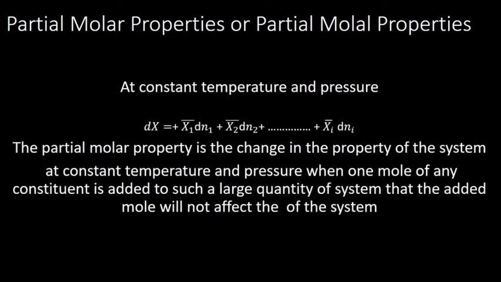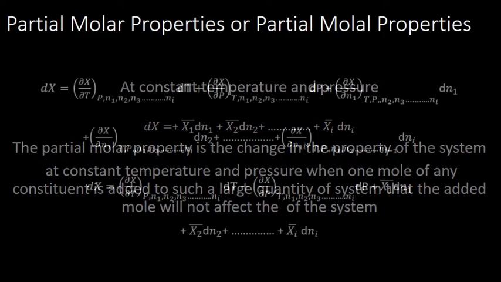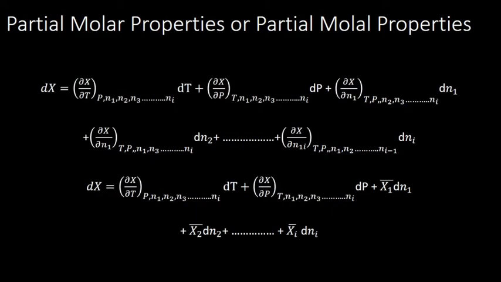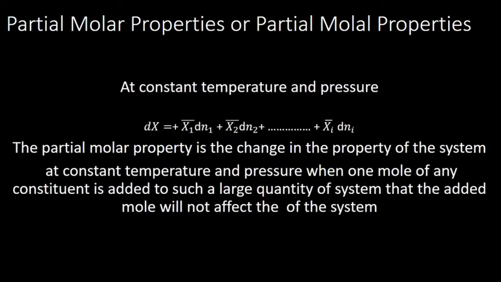Now at constant temperature and pressure, what happens? dP and dT become 0, so the first two terms become 0. So we can write dX is equal to X1 bar dN1 plus X2 bar dN2 plus etc.